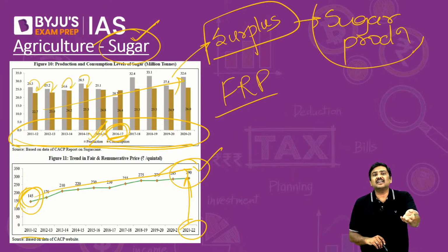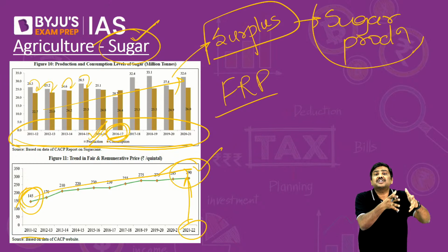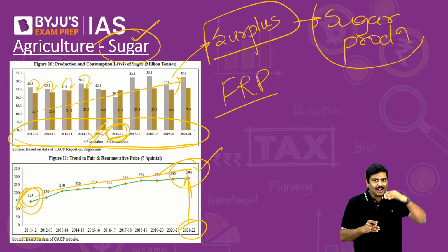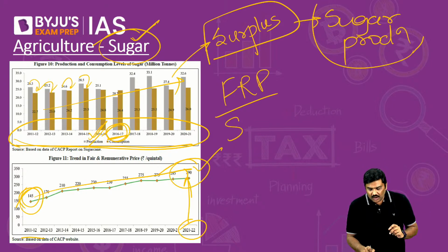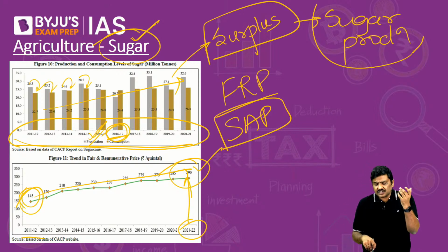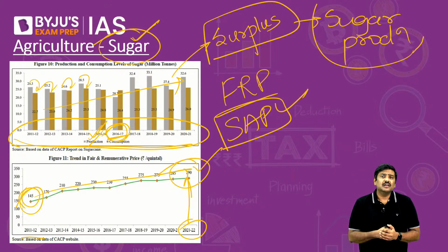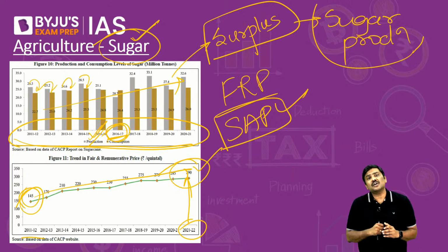That has given certain rewards, or let's say it has provided a protection to the farmers, as a result of which the production has increased. And on the other hand, the state governments announce SAP, state advisory prices, and in case of many of the states, the SAP is higher than FRP. That also has helped in increasing the production of sugar.